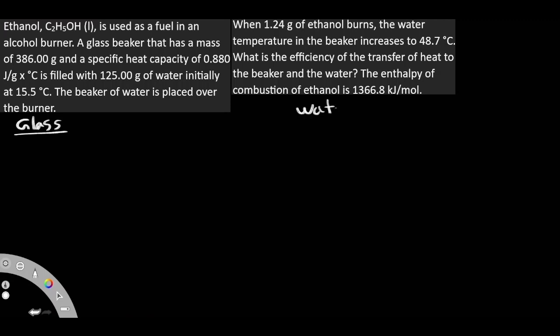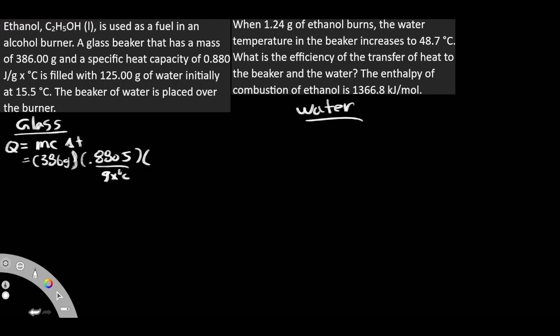Now to start putting them together, we have our glass beaker first, so we'll do our Q is equal to MCΔT form. Let's see if we are missing any variables. Our M here is going to be the mass of the glass beaker, and we're given it, so we have 386 grams, and we are going to multiply it by our specific heat capacity. Does it tell us? Yes, it does. It's 0.880 joules per gram degrees Celsius.